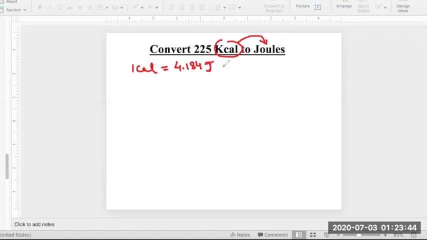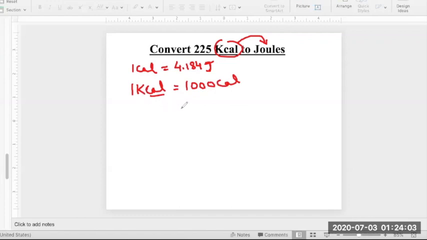But there is no kilocalorie. But we know 1 kilocalorie is how much? K is 1000. So I can say 1 kilocalorie is 1000 calorie, because K is a kilo.